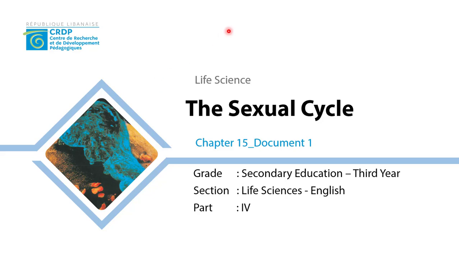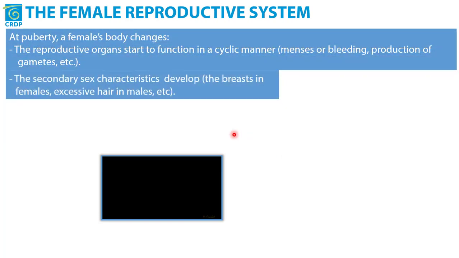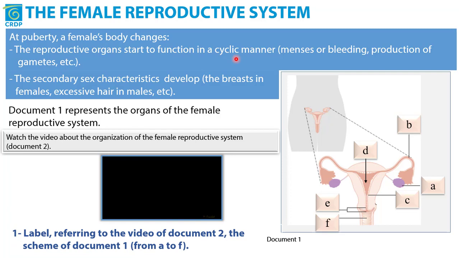Hello, everybody. In chapter 15, we will explain the sexual cycle, especially the female sexual cycle and the stages of this cycle. At puberty, the female's body undergoes certain modifications. These modifications take place at the level of the reproductive organs, where the reproductive organs start to function in a cyclic manner: menses, production of gametes, modification in the endometrium, etc. Moreover, secondary sexual characteristics start to appear in the male and in the female.